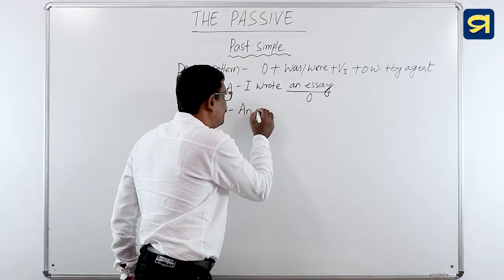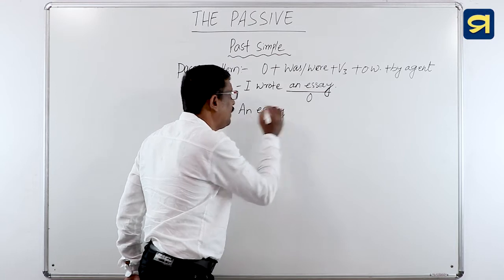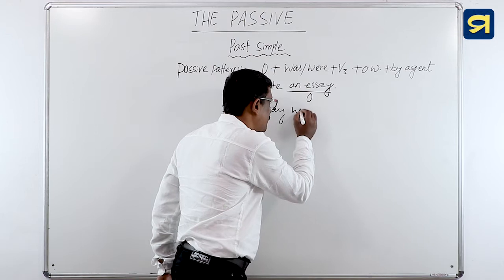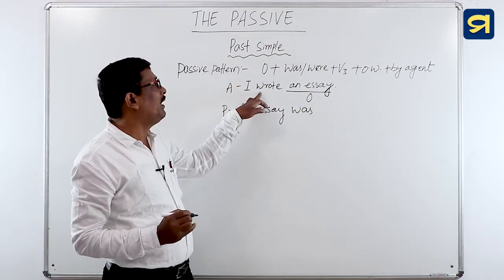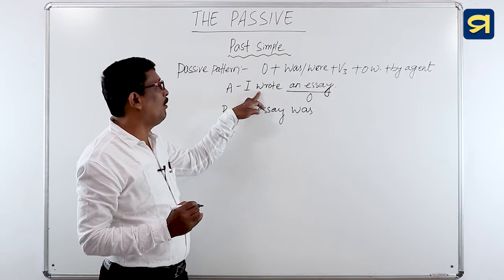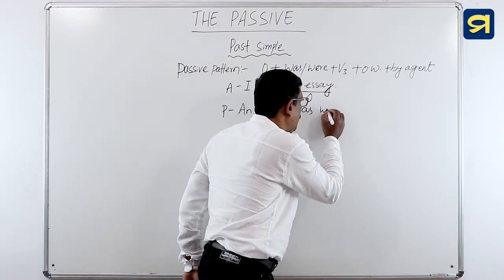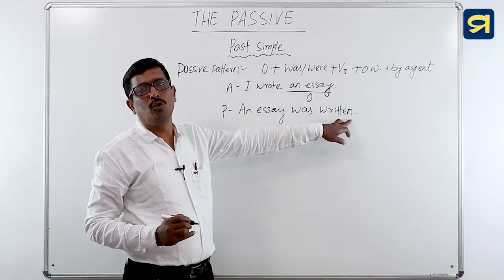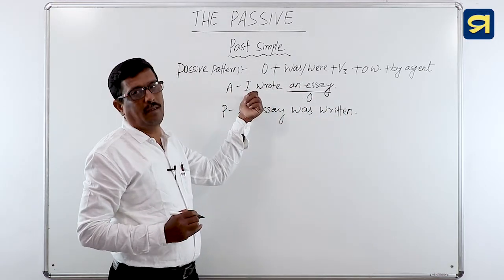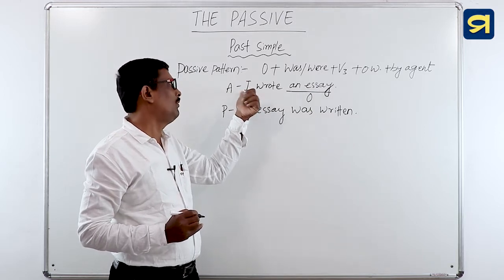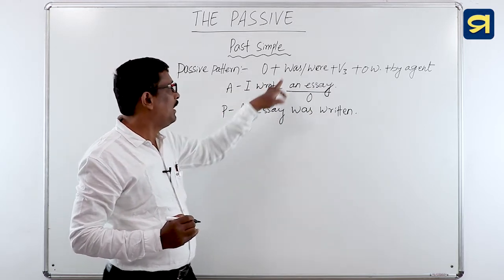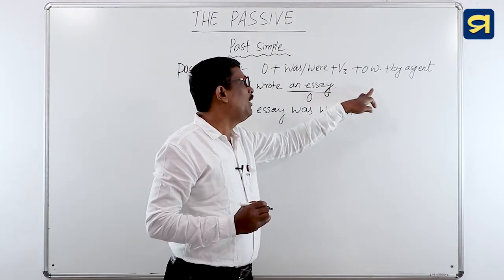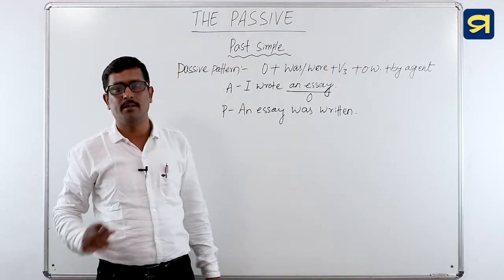An essay is the singular. So, was will be used, then was. And wrote is the lexical verb and the third form of the verb is written. And here, by agent is no more required because I is the subject and I is a personal pronoun. So, object is an essay, then was is used and then V3 is used. And there is no other words and no by agent required in this sentence.